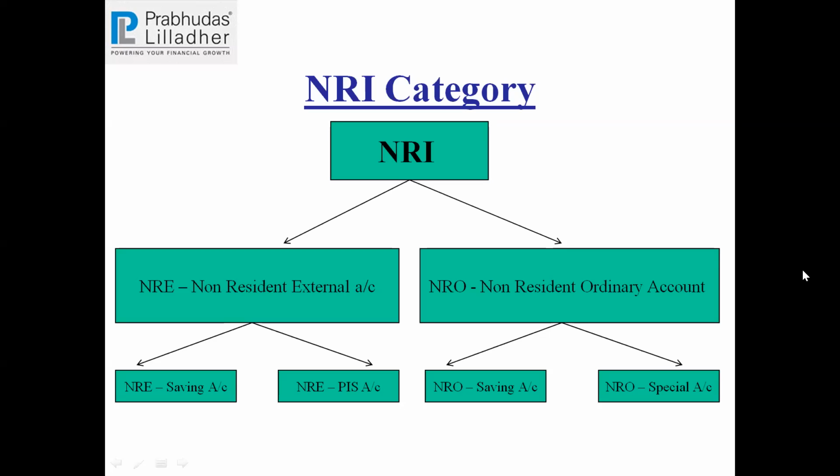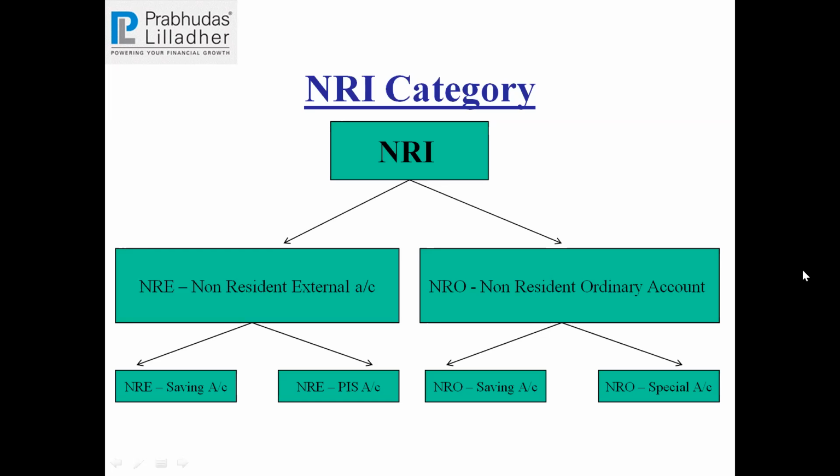Now coming to each category. In NRE, if you want to open an account for stock, for secondary market transactions, we have to open an NRE savings account and an NRE PIS account. Now what is this PIS account? PIS stands for Portfolio Investment Scheme account. It's a dedicated NRI RBI-approved bank account which should be used only for buying and selling of shares. It's a dedicated bank account only opened for the stock market, for the secondary market.